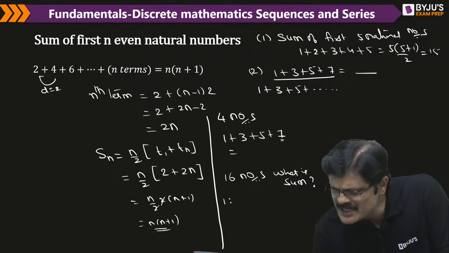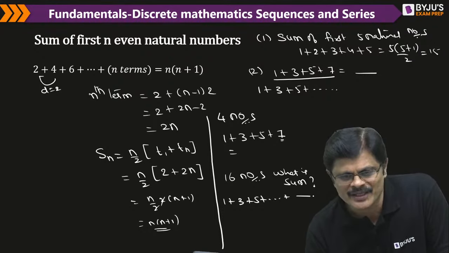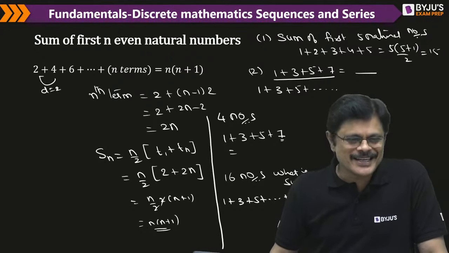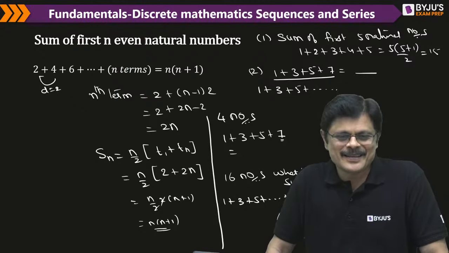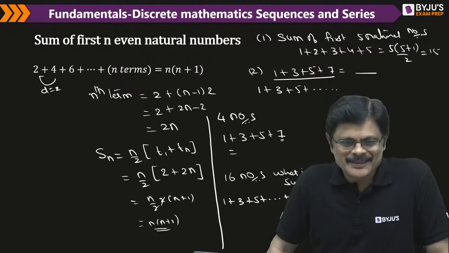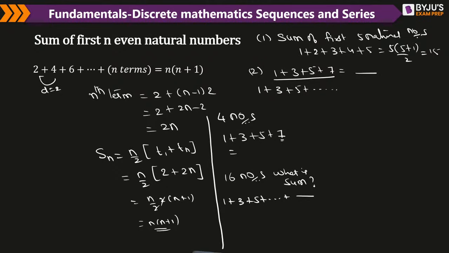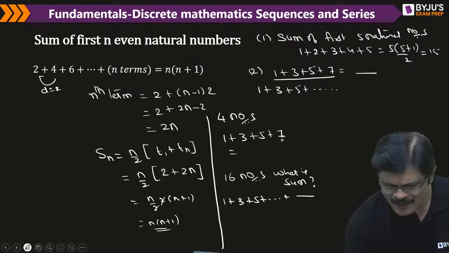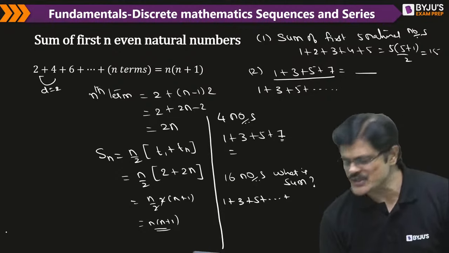So 16 numbers means it should be 1 plus 3 plus 5 and so on. What is the last number? What is the nth term here? What is the 16th term here? Oh, 15. What is the 16th term here? The 16th term will be 2 into 16 minus 1, that is 31.